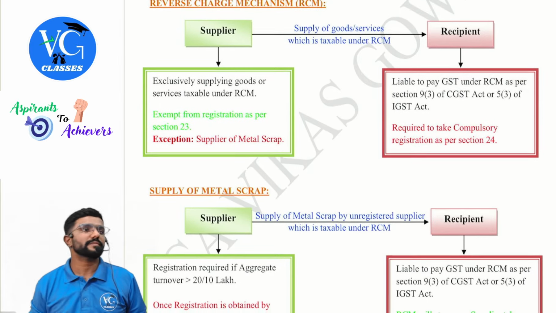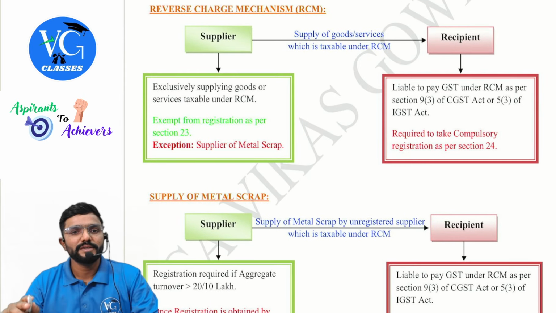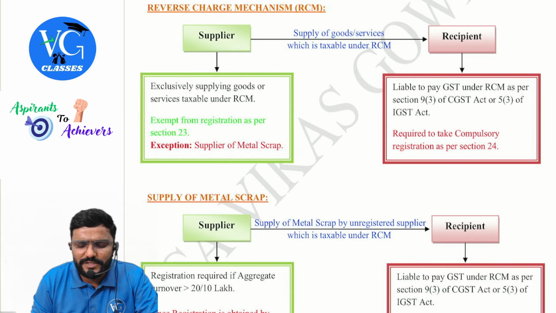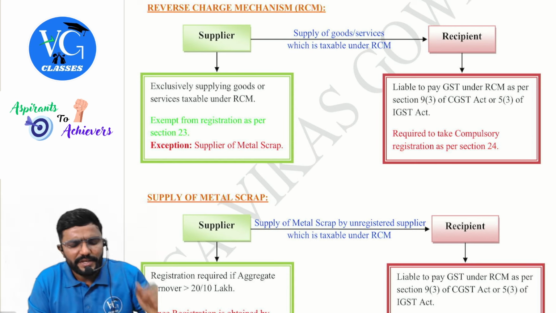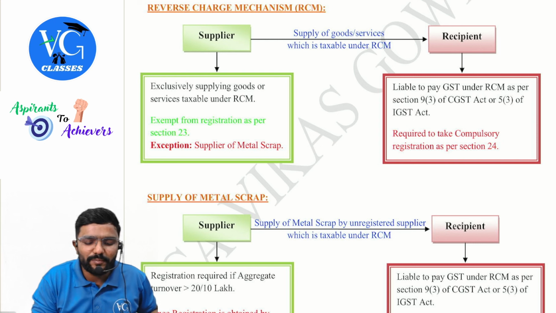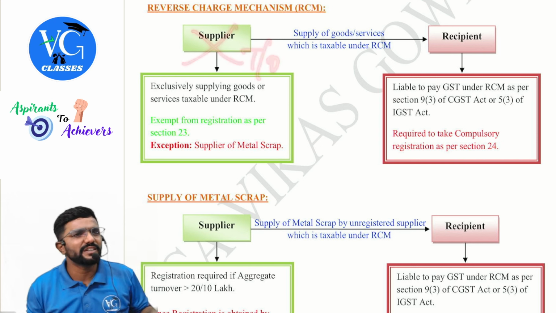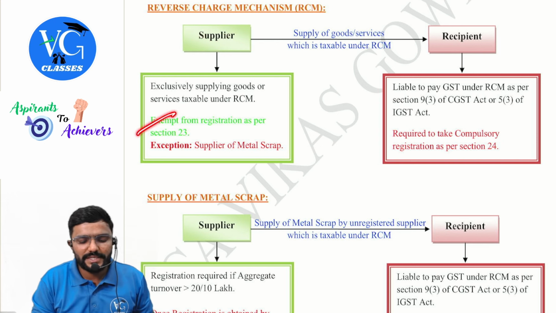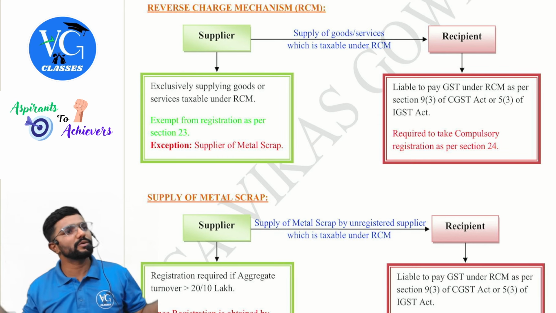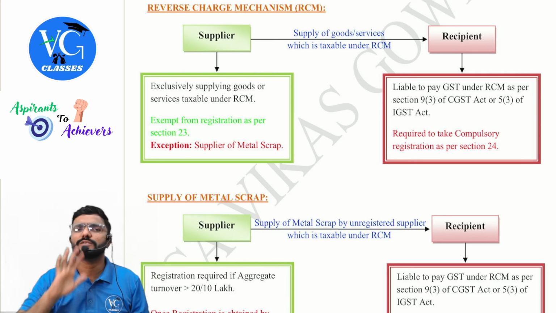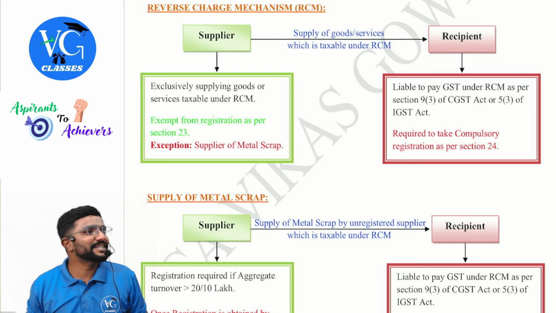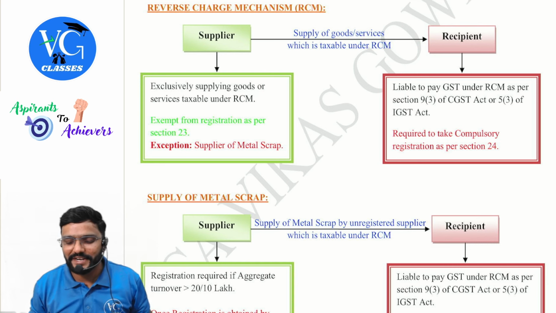Where is it? Yeah. First one, reverse charge mechanism. Guys, listen. The supplier is supplying goods or services which are always taxable under RCM. Exclusively supplying goods or services always taxable under RCM. Will we check the supplier's turnover? No, we don't even check. Should he get registered? No. Exempt from registration as per section 23. Sir, his turnover is 50 lakh, 1 crore, 150 crore, 20 crore, whichever it is. No registration. But for the recipient, registration is mandatory. When RCM is applicable for the recipient, it is mandatory, guys.